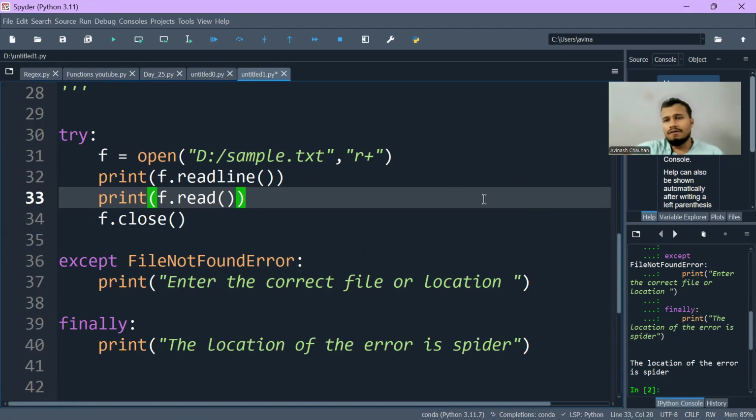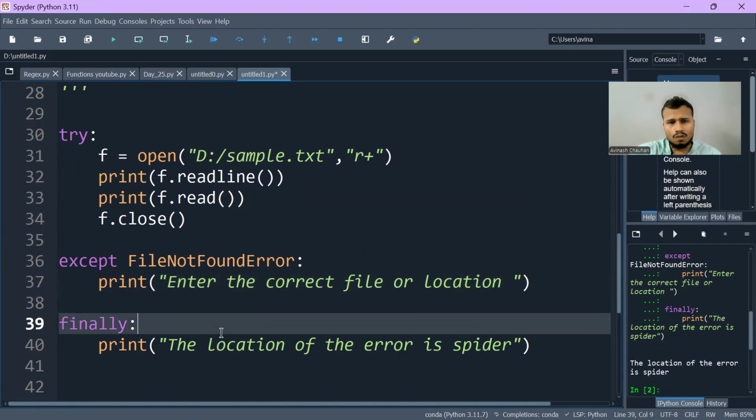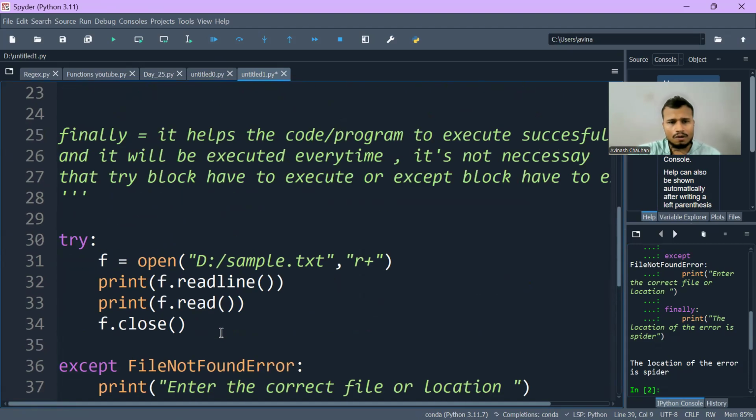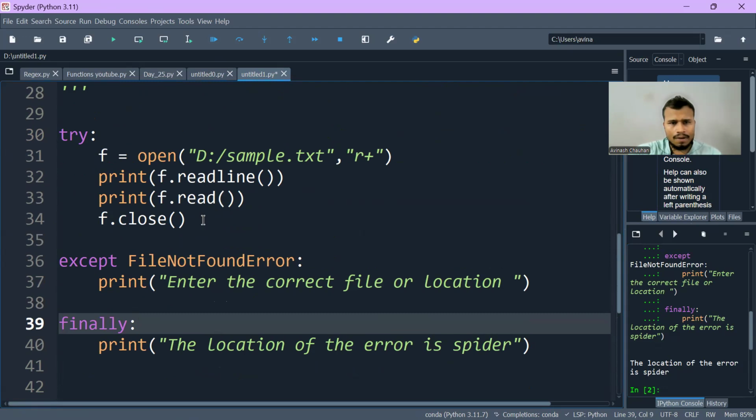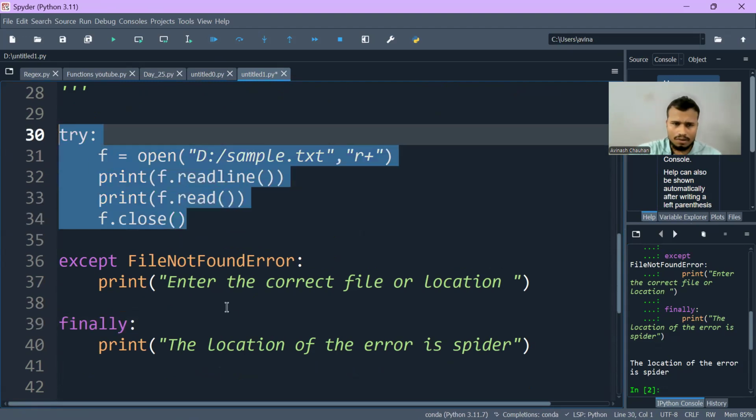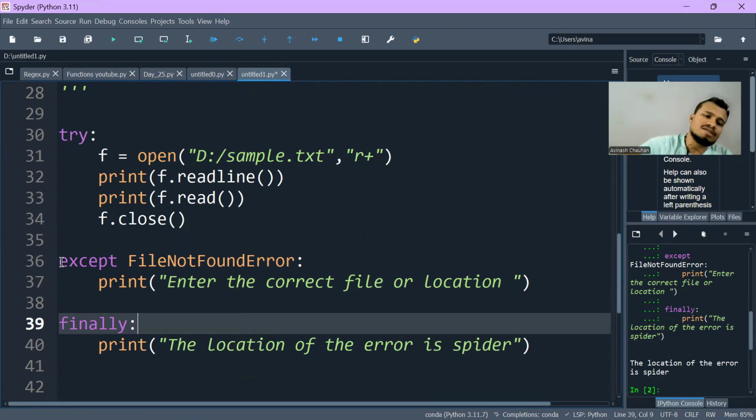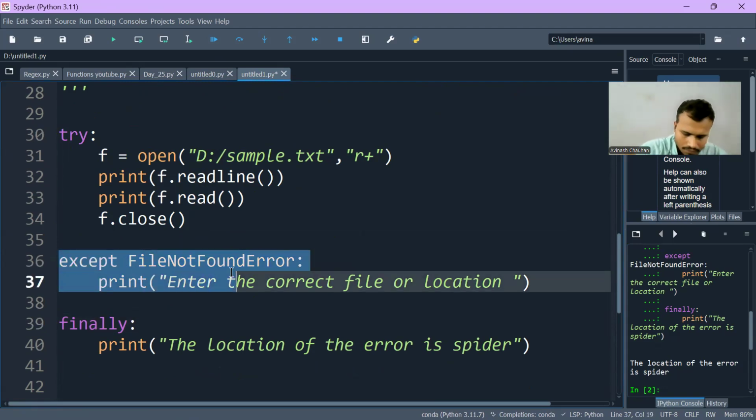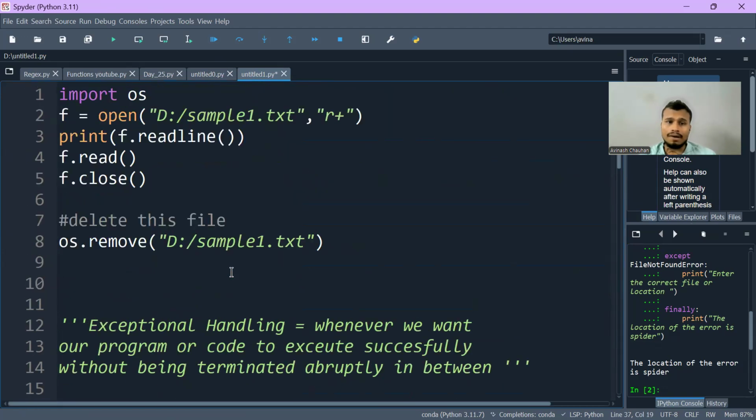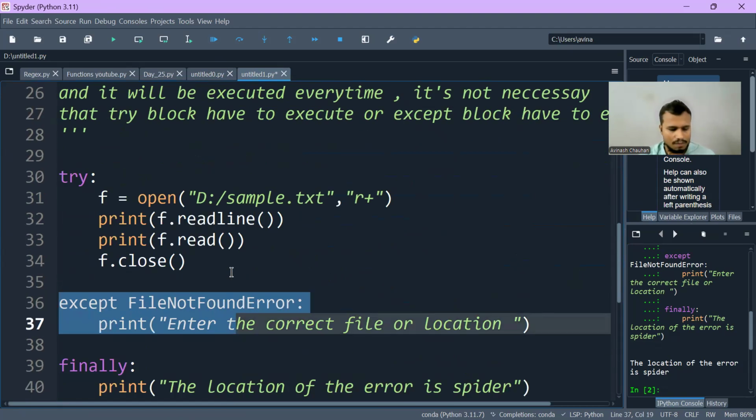So you have understood till now the meaning of the try block, the meaning of except, and the meaning of the finally block. If your program or code has some error, the except block helps us to handle the exception. The exception will not stay inside the program, and your program will not be abruptly closed in between.